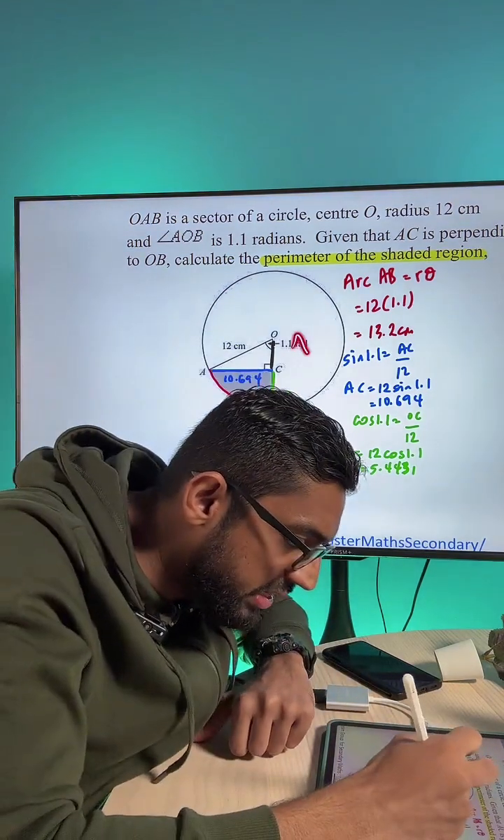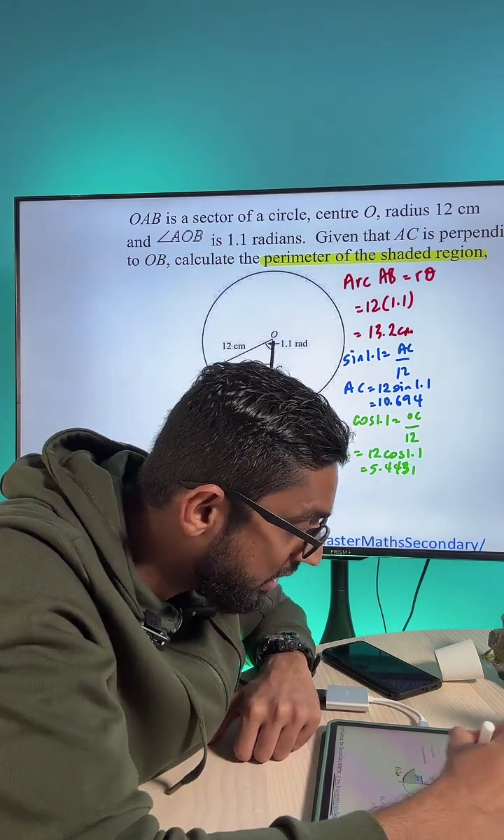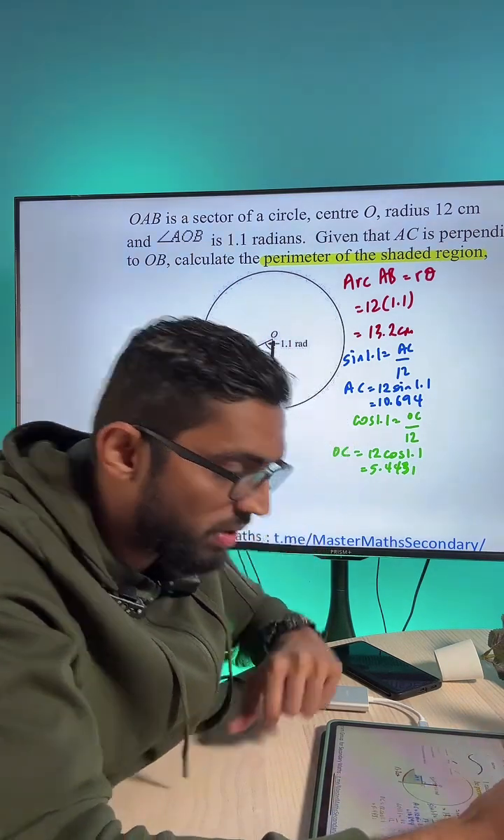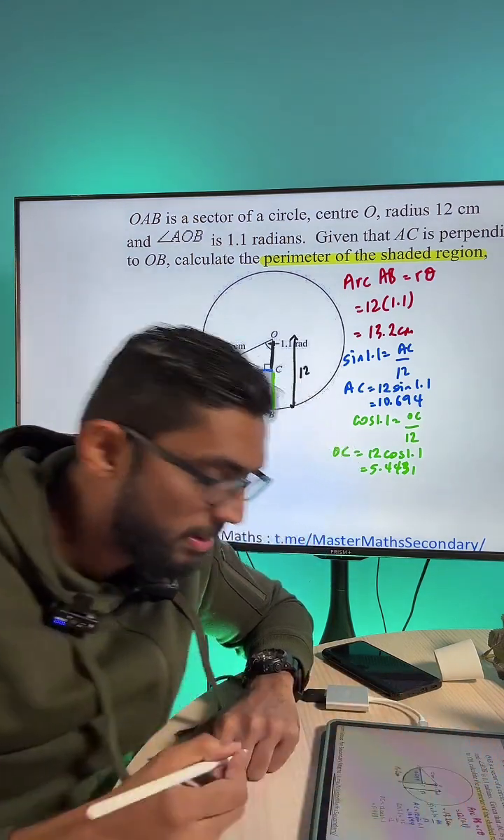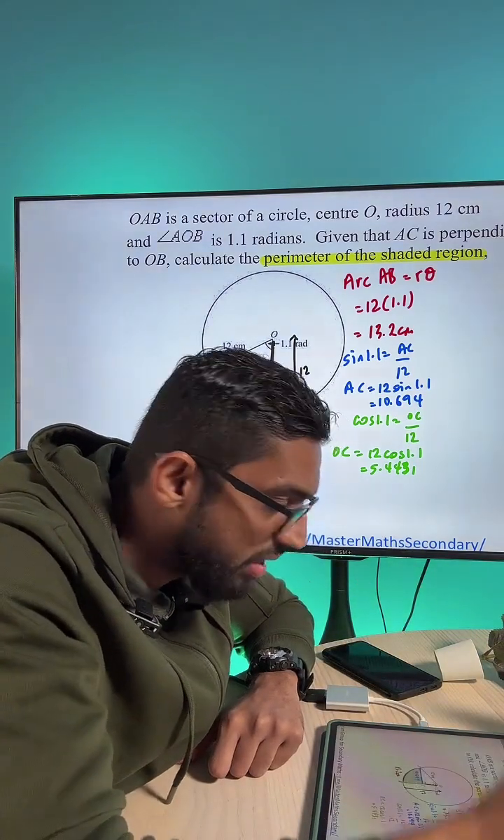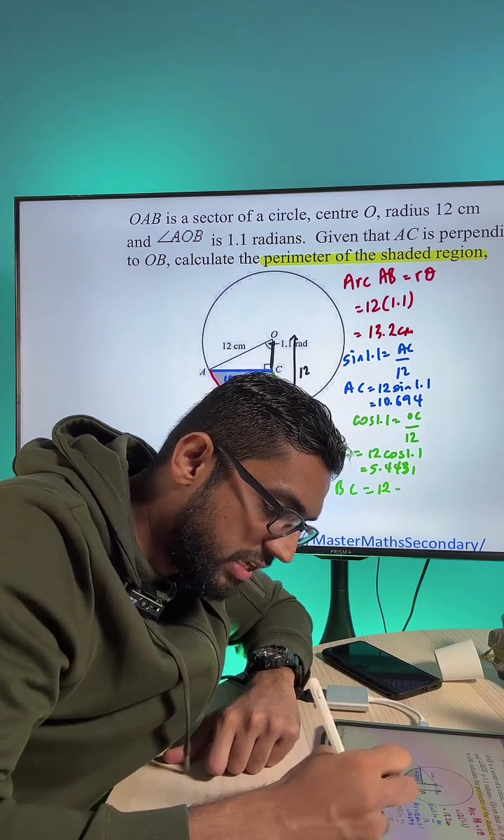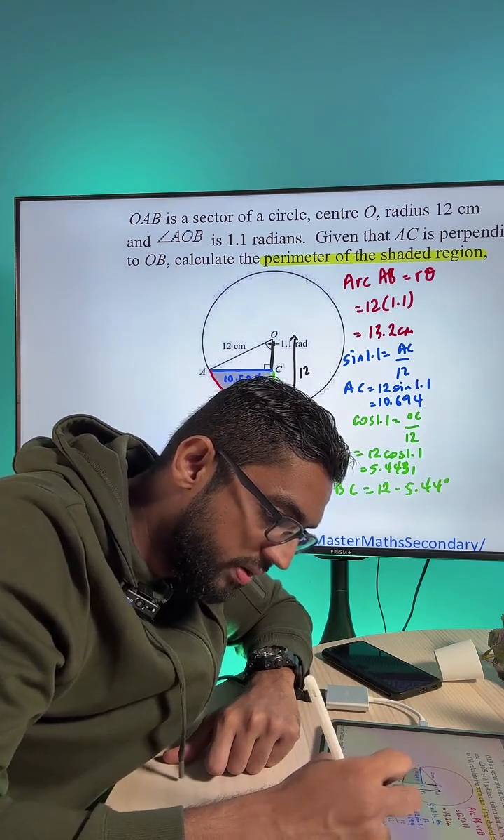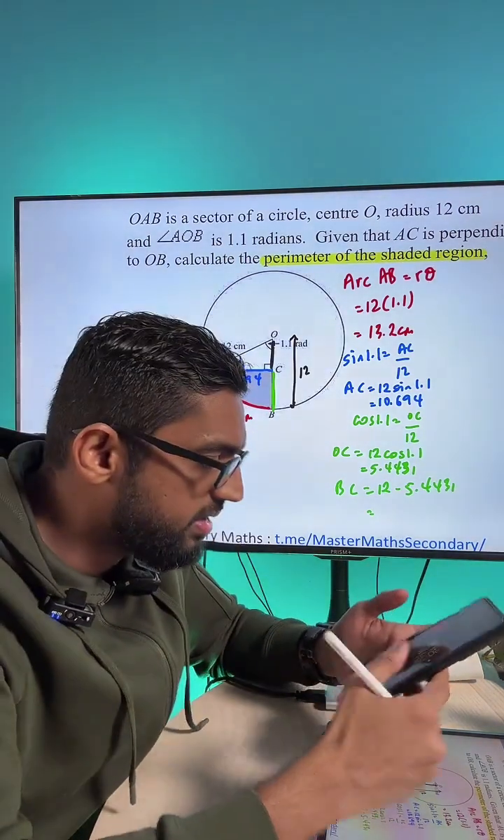The whole thing is 12 because that is the radius of this item here. So if I were to continue drawing from the top to the bottom, this is 12. And now we can find the BC length. How do I find BC? It's nothing but 12 take away 5.4431. So you press calculator for that.